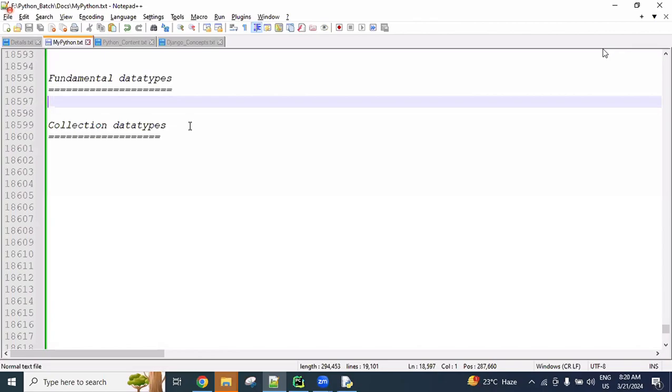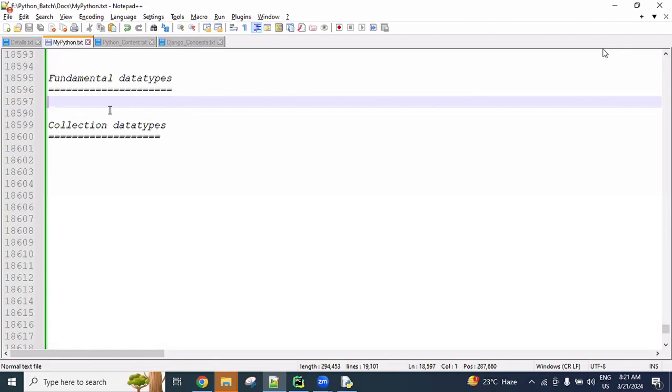In programming, data types classify the different types of data that can be used in a program. In our Python programming, all the data types we are using are classified into two types. Using these data types we can perform operations, and we can store data in memory. By using variables, we assign some data-type-related value and store it.